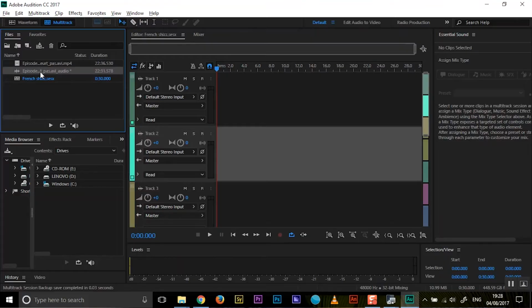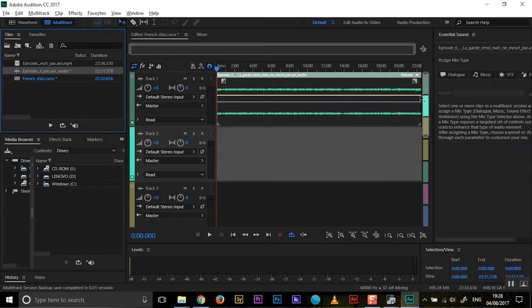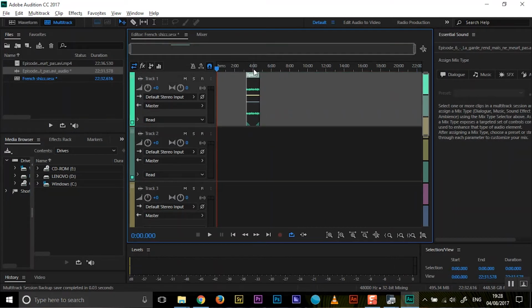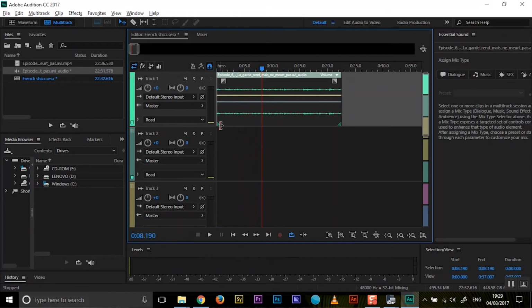We're going to take the audio, which is right here from the episode, and we're going to drag it into the multi-track session. In fact, I'm going to make this much smaller. I'm going to make a much smaller area by dragging these things. I'm going to put this here. I'm going to zoom in up here. I might just take that bit.